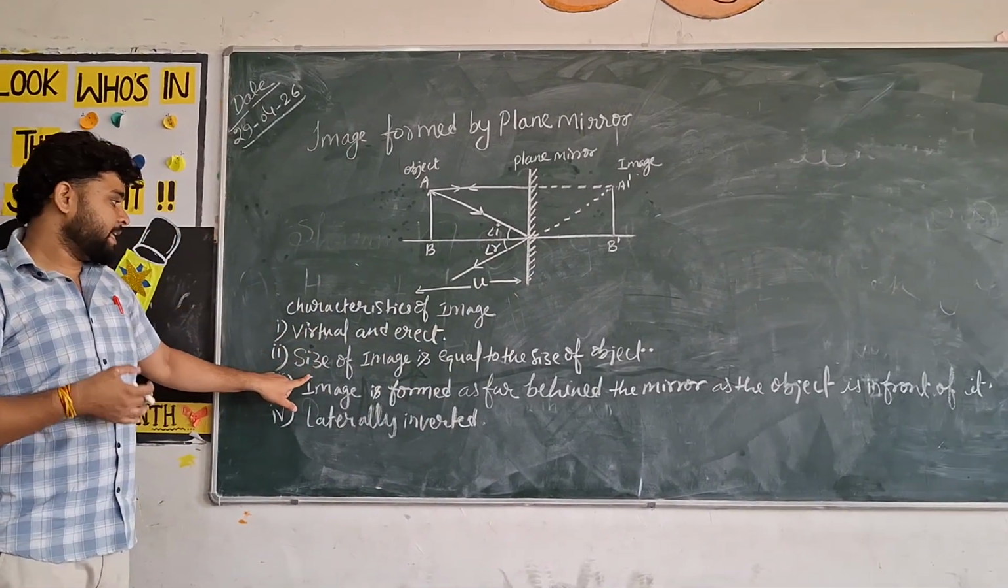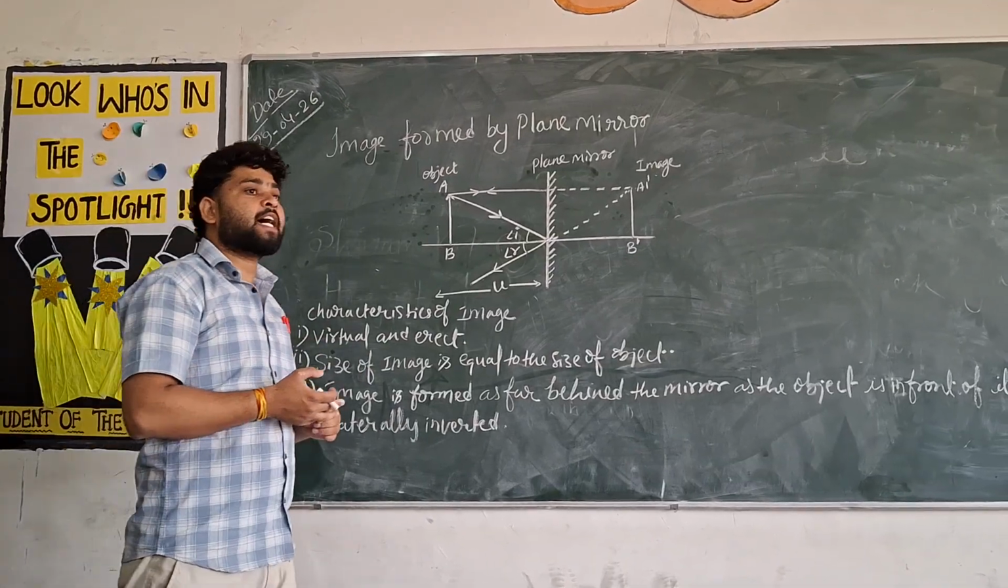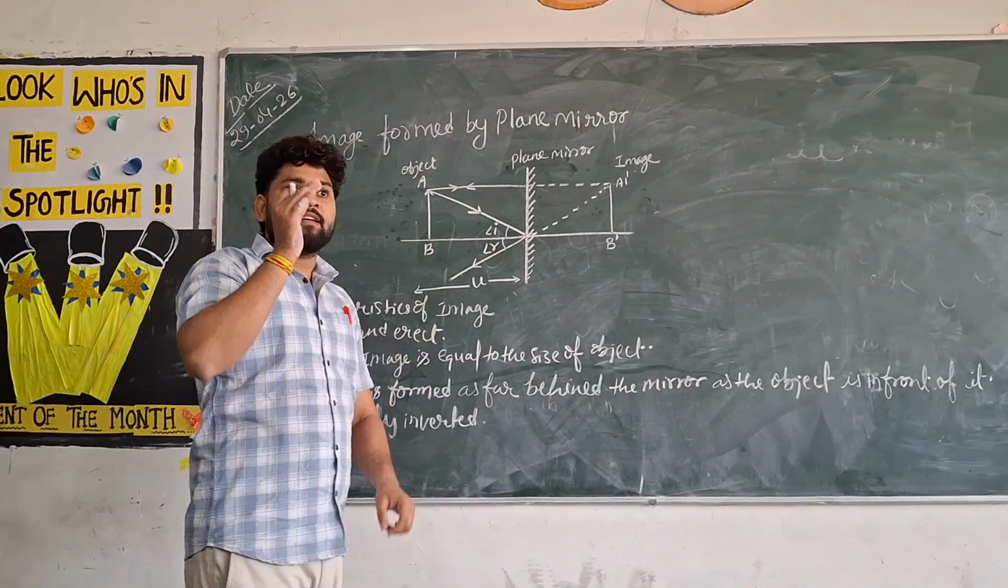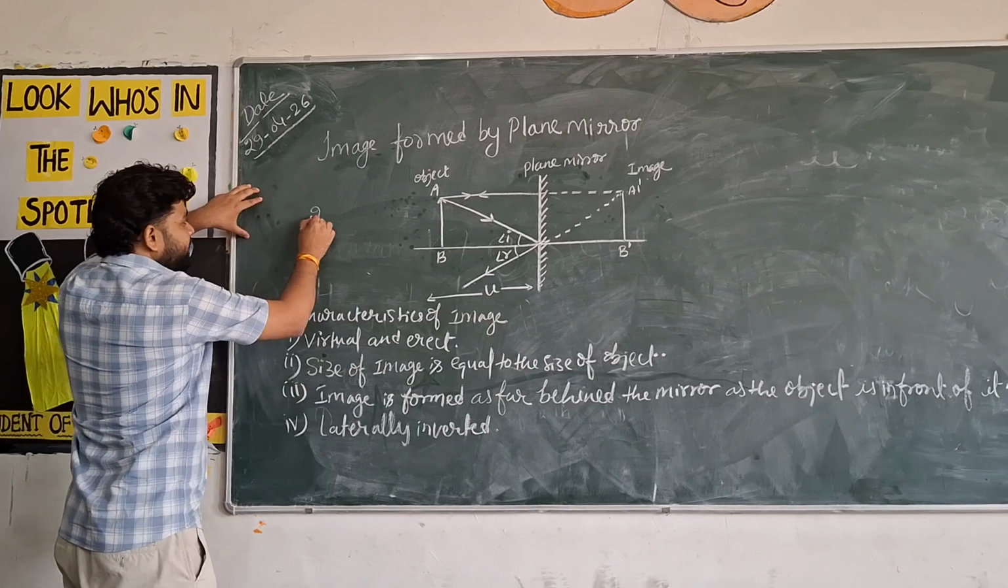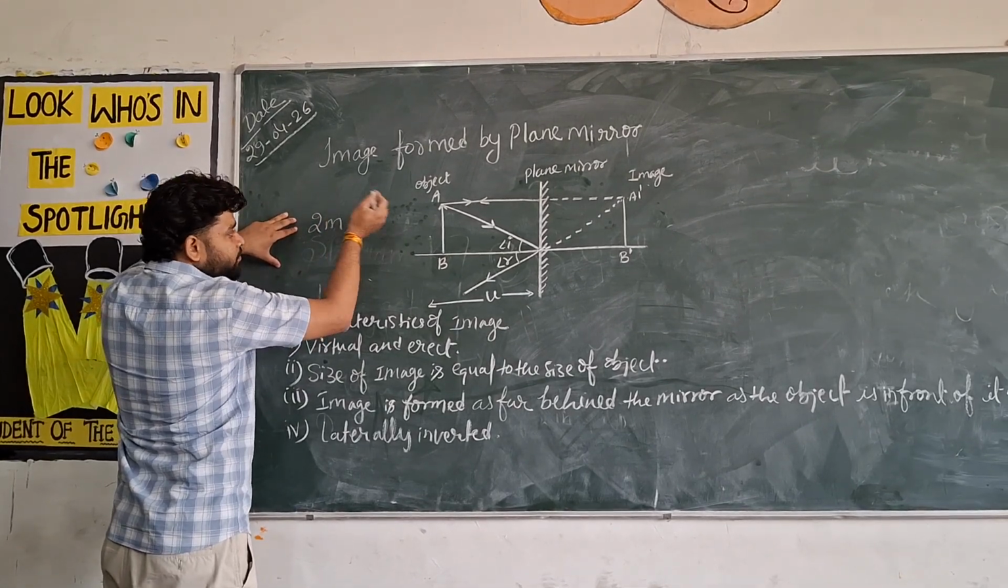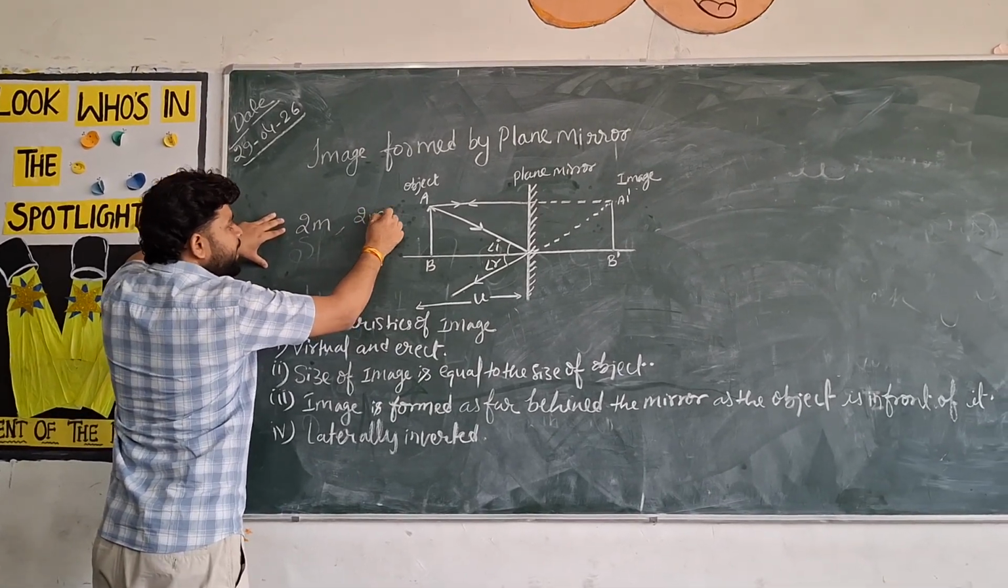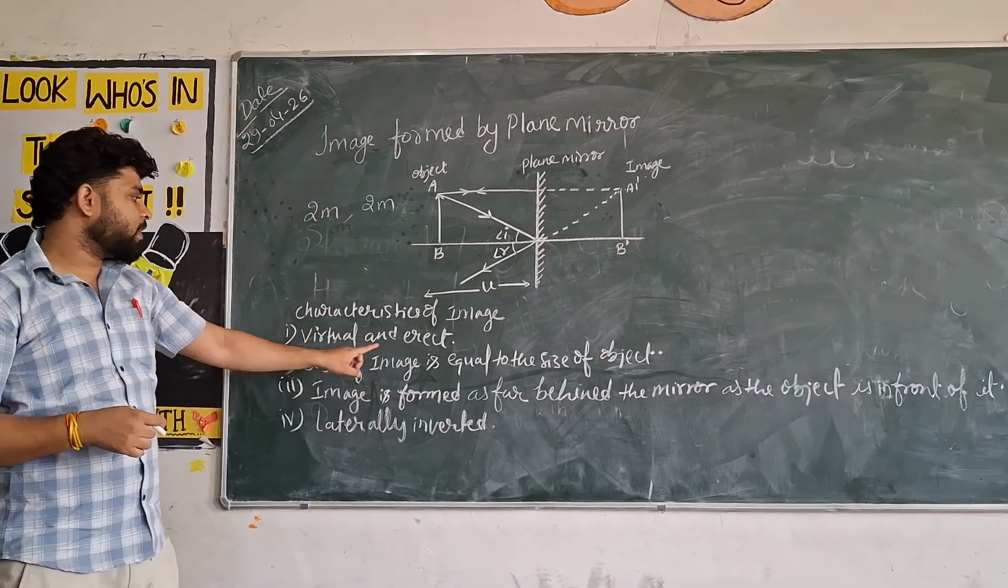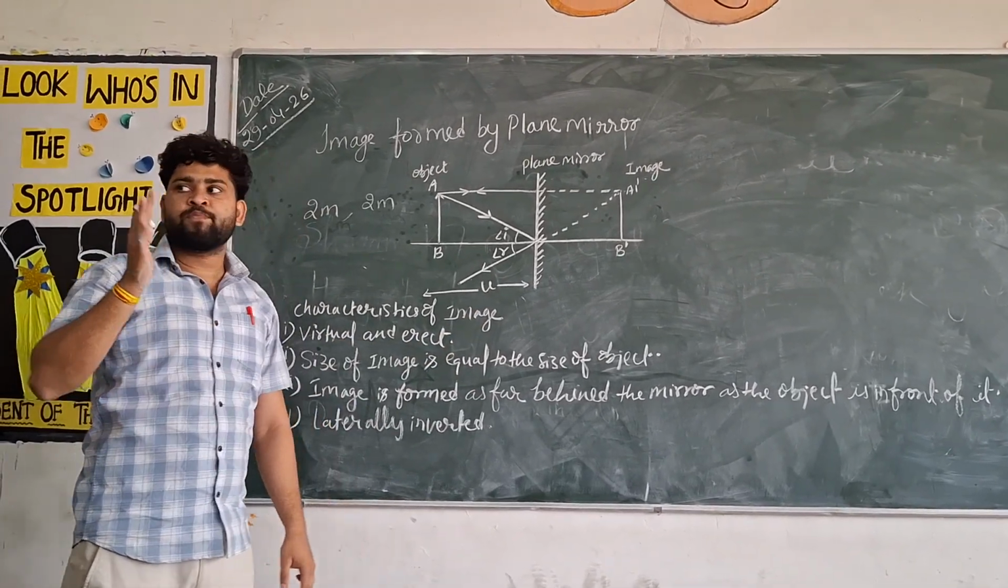Okay. Next, size of the image is equal to the size of the object. Suppose object is 2 meter, then size of the image will be 2 meter. So we can say that size of image is equal to the size of the object.